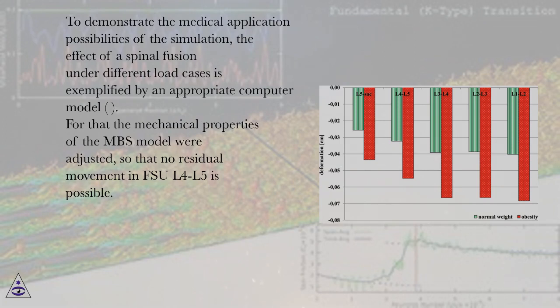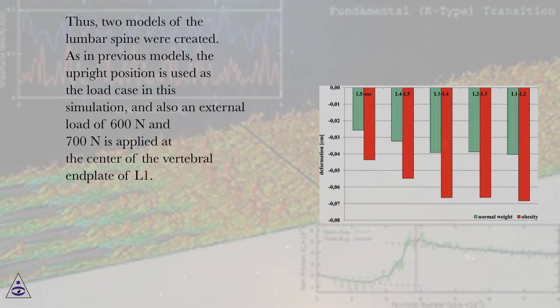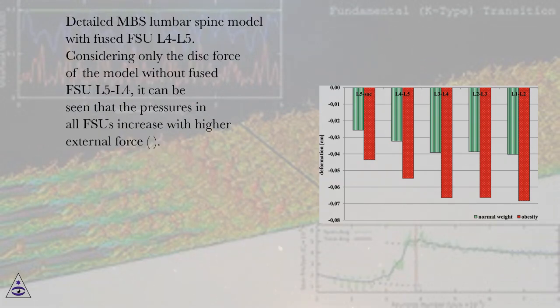For that, the mechanical properties of the MBS model were adjusted so that no residual movement in FSU L4 L5 is possible. Thus, 2 models of the lumbar spine were created. As in previous models, the upright position is used as the load case in this simulation, and an external load of 600 N and 700 N is applied at the center of the vertebral end plate of L1. Detailed MBS lumbar spine model with fused FSU L4 L5.